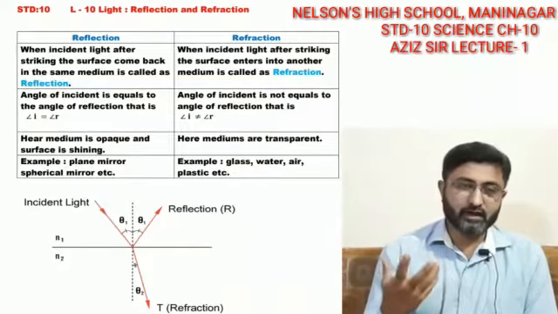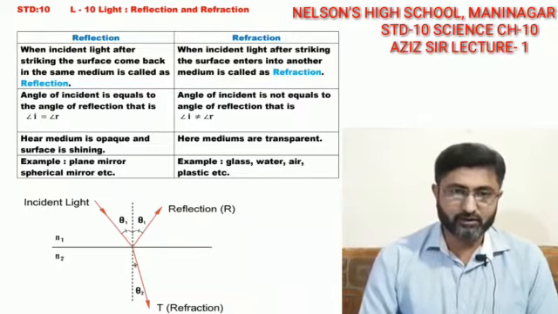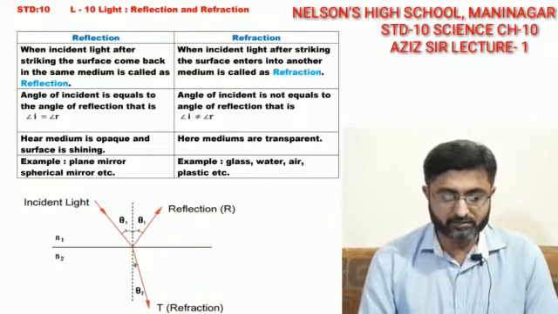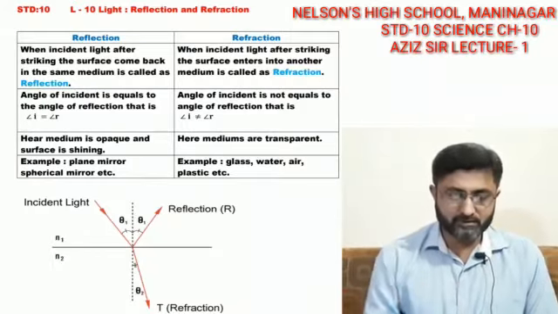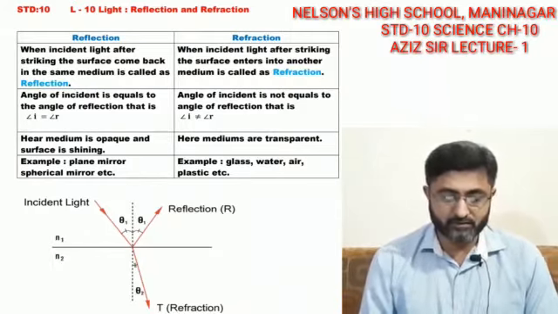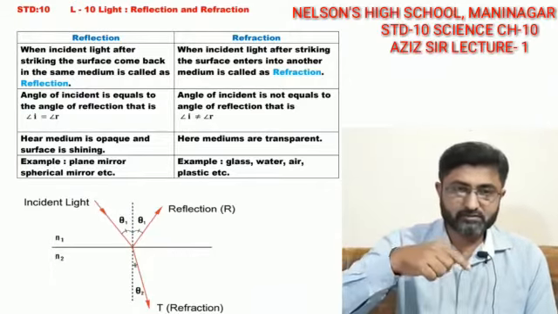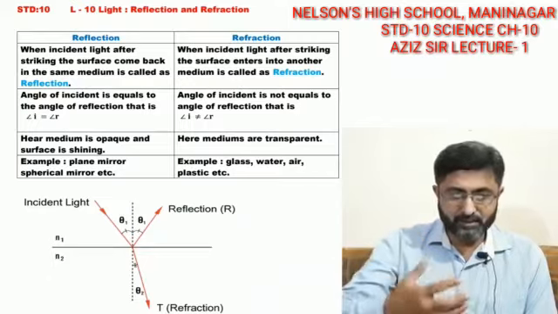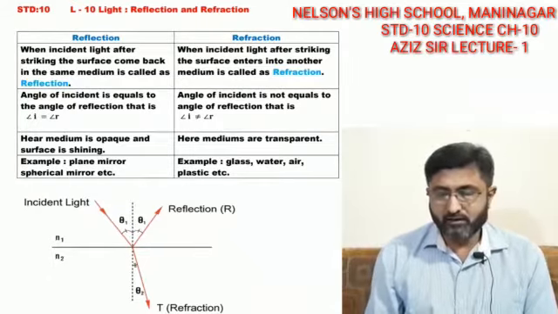Now, what gives importance to these two phenomena of light, reflection and refraction? As you can see in the chart, I have made some differences regarding reflection and refraction of light. When an incident light strikes a surface and comes back into the same medium, it is called reflection.